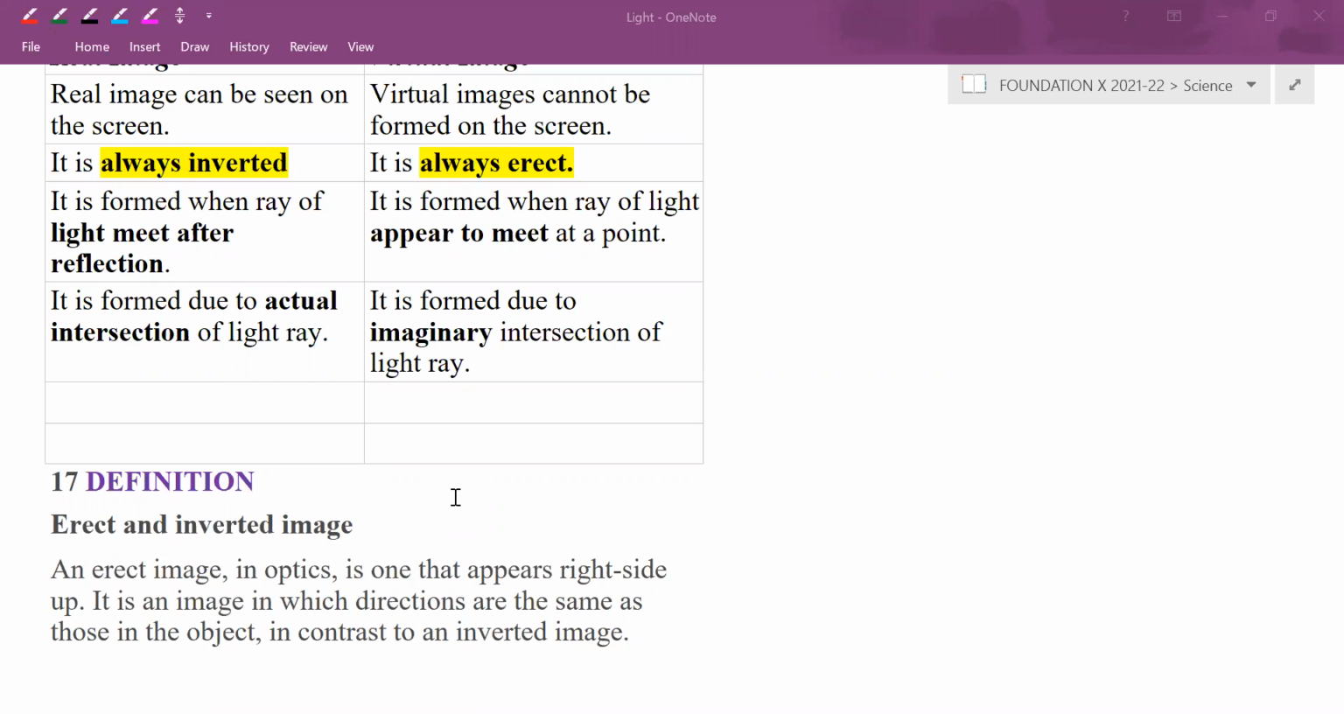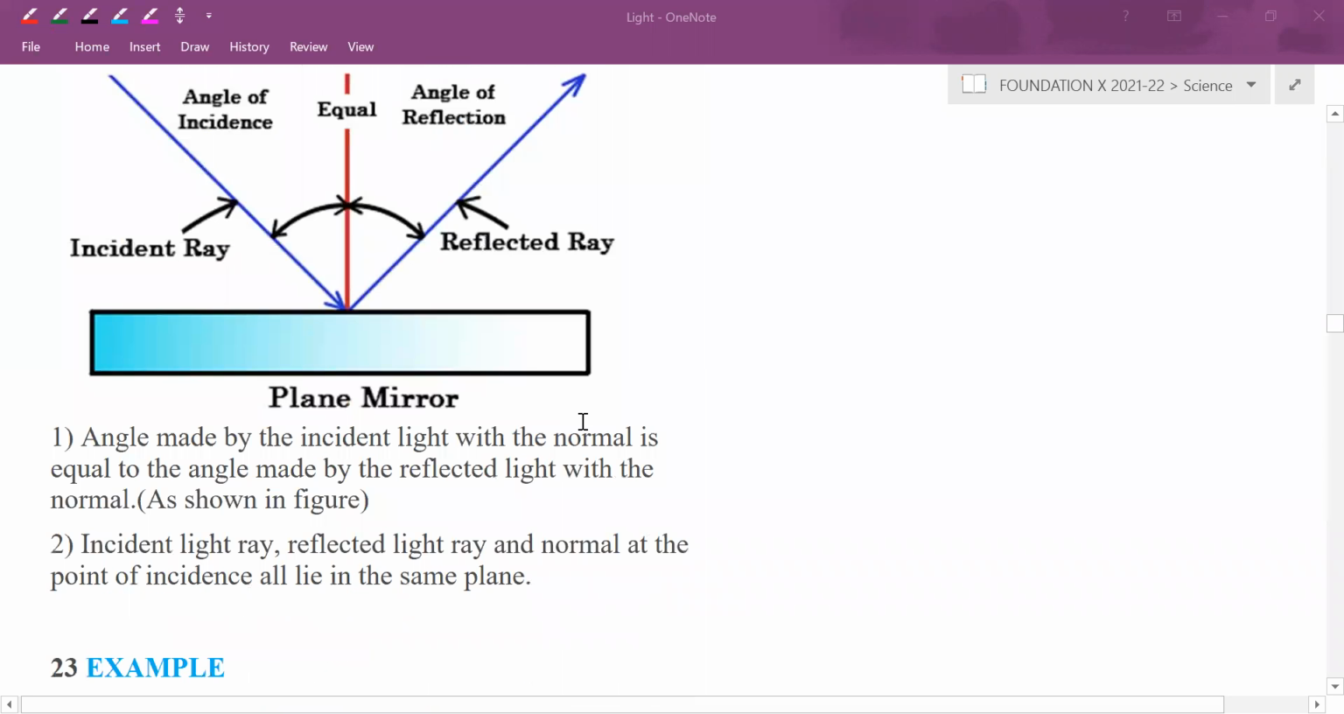Sir, law of reflection. There are two laws. So the first law is the angle of the incident ray is equal to the angle of the reflected ray. No, no. There is nothing like angle of incident ray. Terminologies we have to understand: angle of incidence. Next. Sir, the incident ray, reflected ray, and normal lie on the same plane. Yes. So this is a very important thing. We should never miss it.